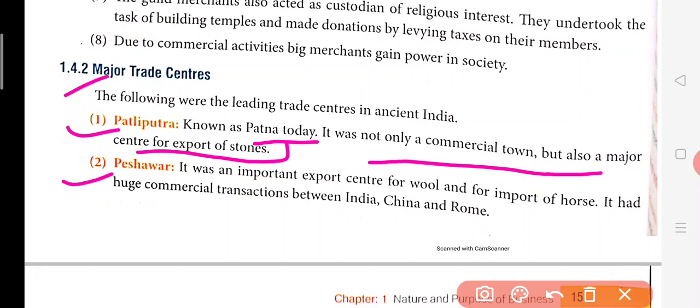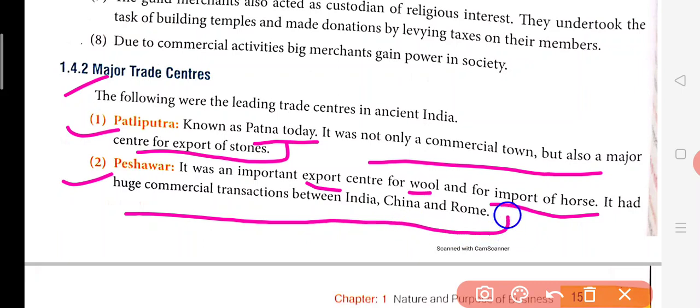Peshawar, today it's in Pakistan. It was an important center for wool and for the import of horses. It had huge commercial transactions between India, China and Rome. India was trading with China, China was trading with India, and Rome was also trading with India. So all the things were connected. There were good quality horses in Peshawar which were being imported in India.